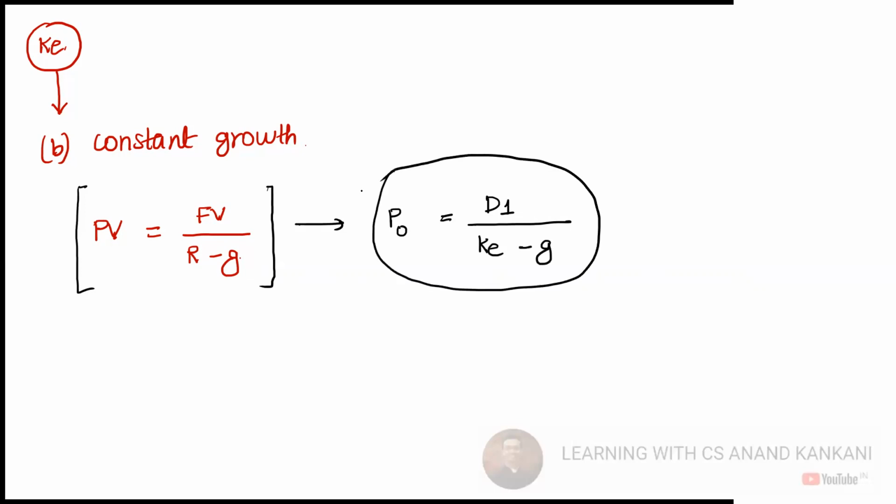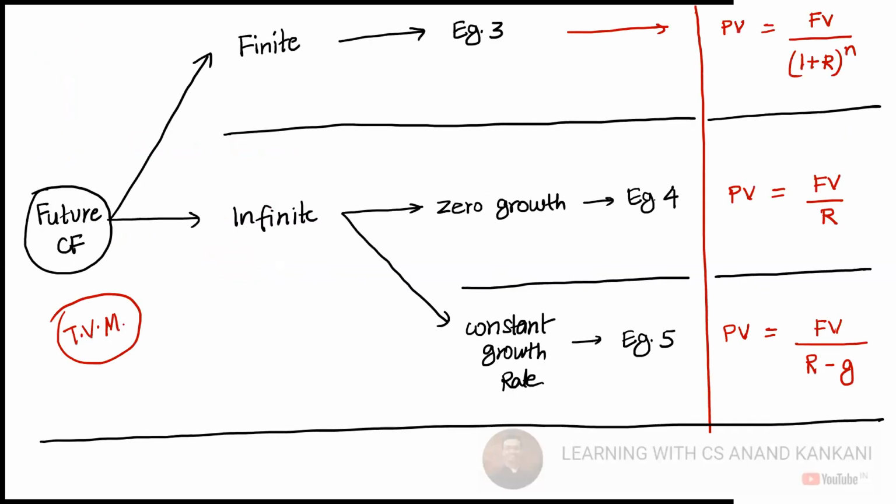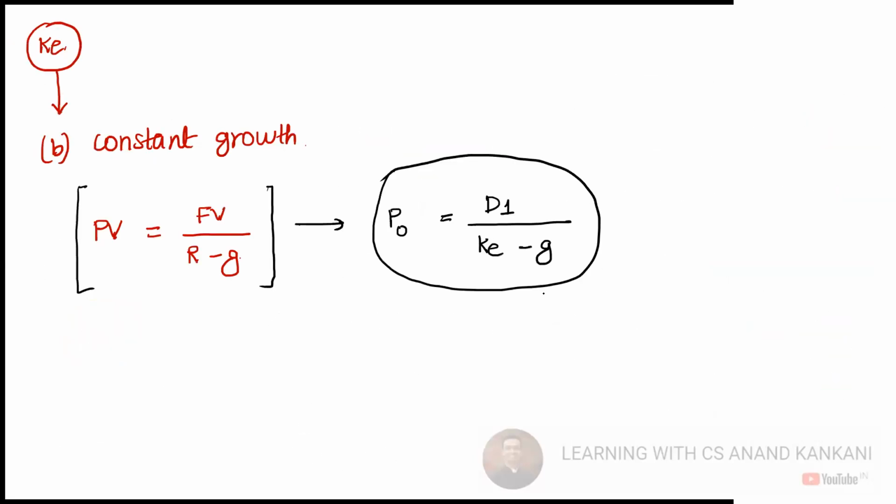Can we go one step behind? This formula you translated for equity. Consider the earlier one as the skeleton and this as the body.